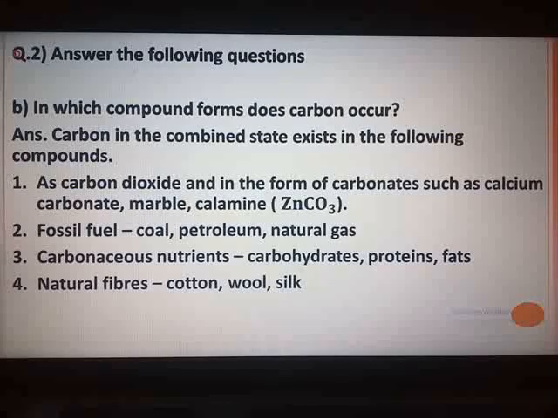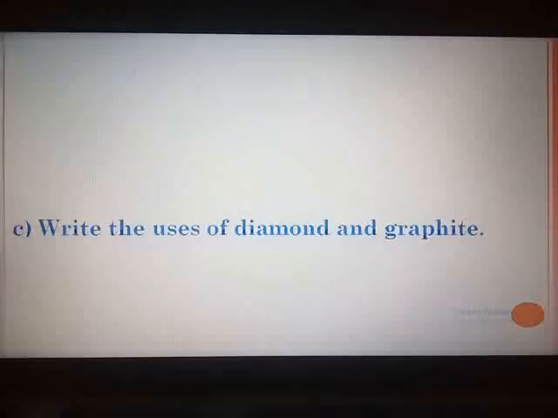Now question number 2C. Question number 2C is: write the uses of diamond. There one more word I have added: write the uses of diamond and graphite. So change the question: write the uses of diamond and graphite.